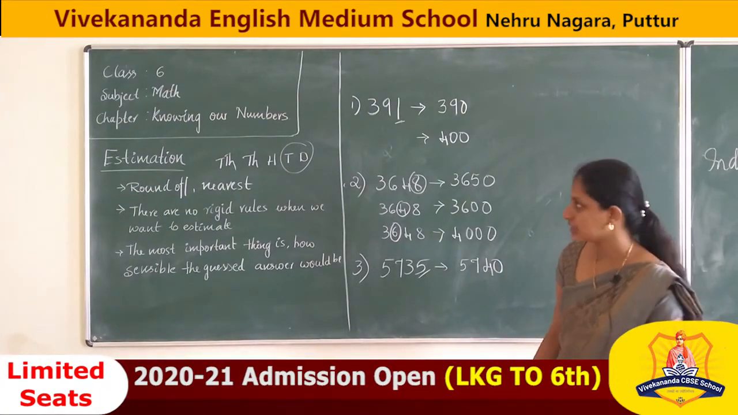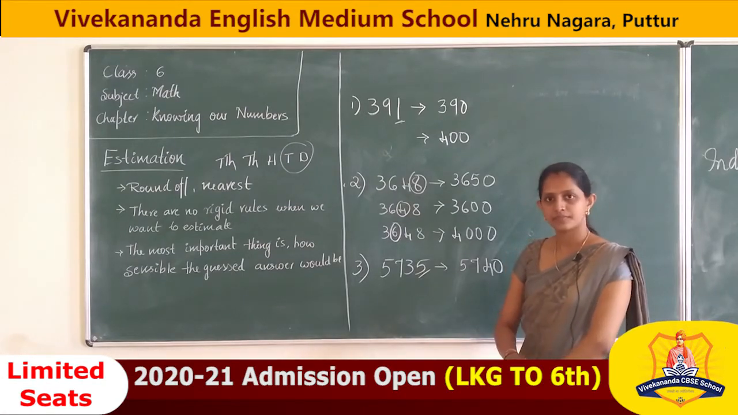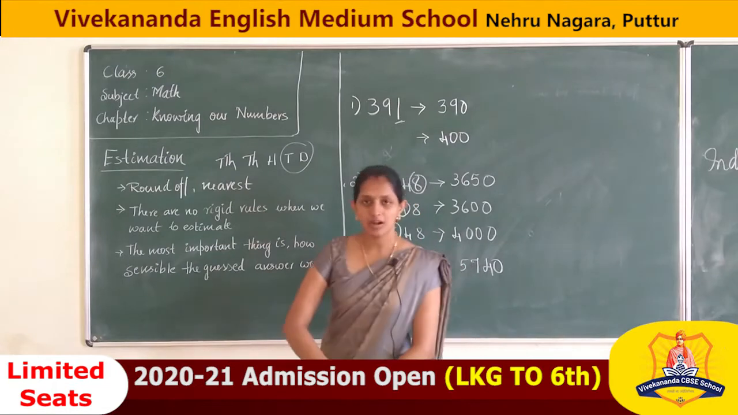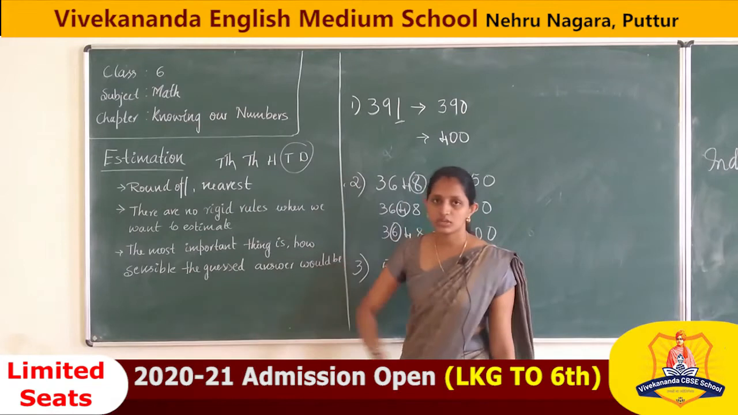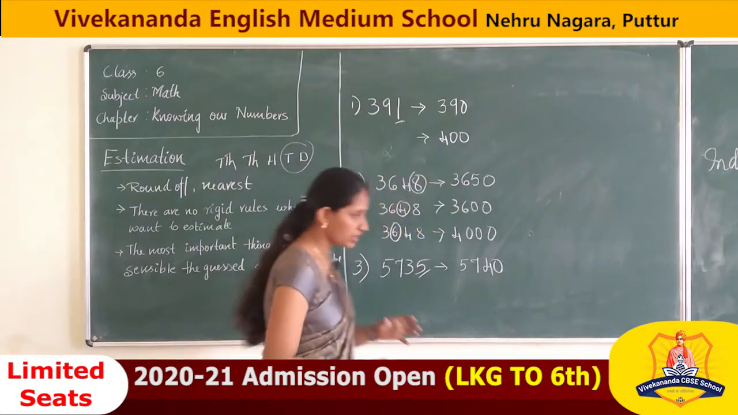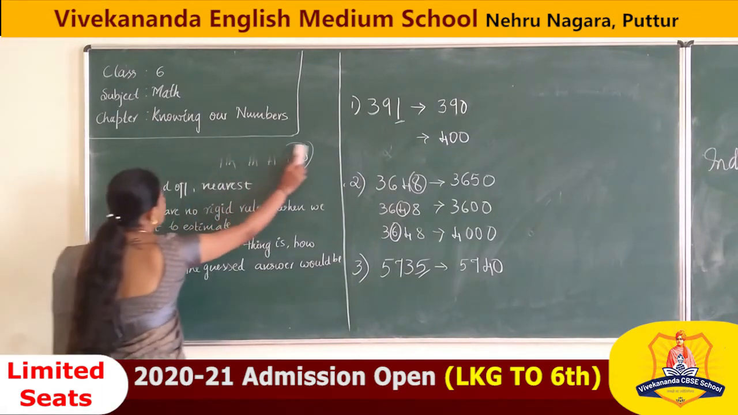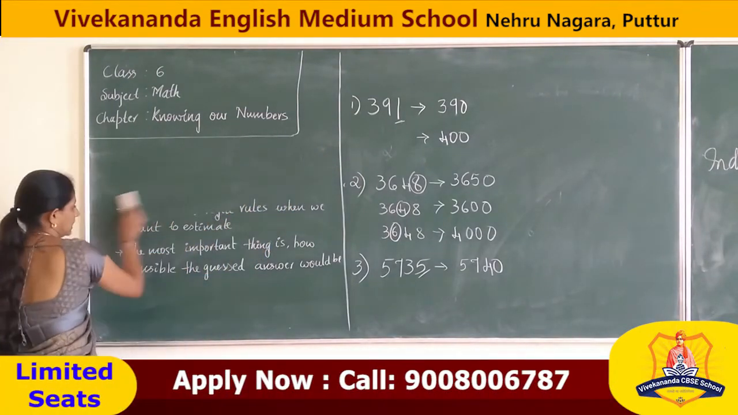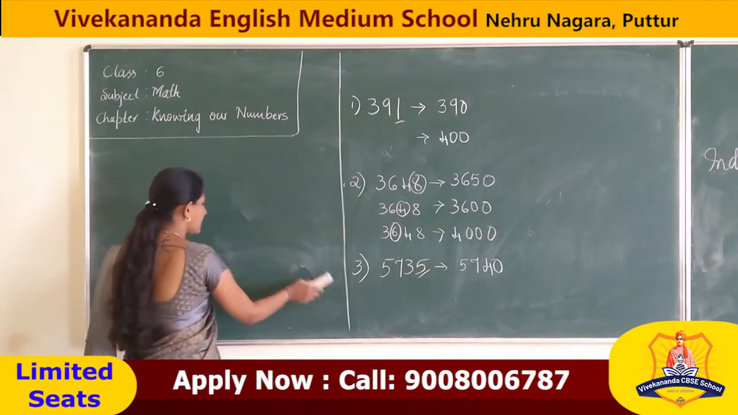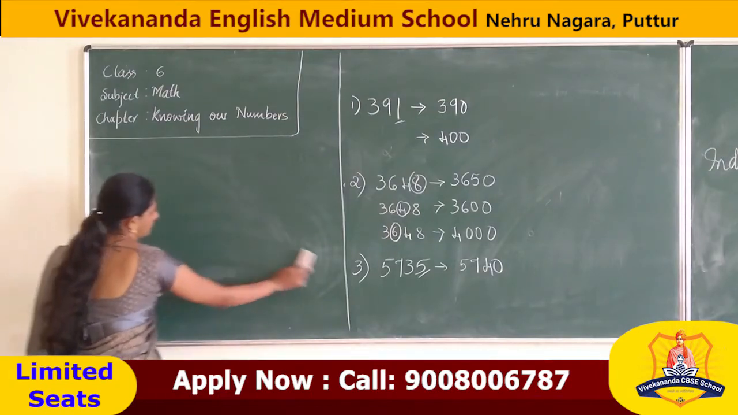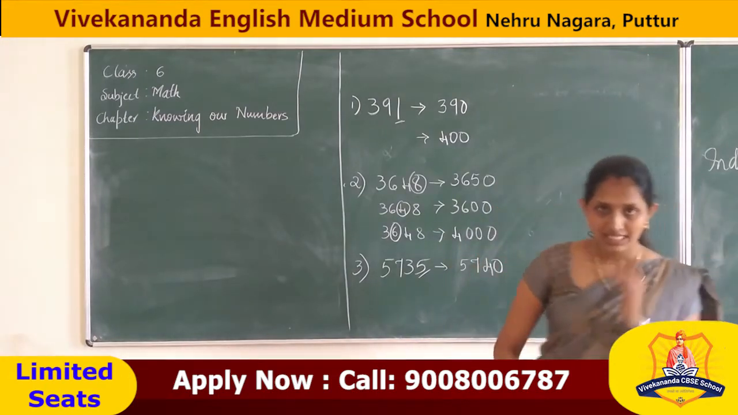Understood? How to estimate any number? Understood, student? Estimation, it is rounding off. Rounding off to the nearest something. There is no rigid rule. In that we don't have any rule. But the most important thing is how sensibly we are guessing that. It must have some sense. They must have some sense about that.